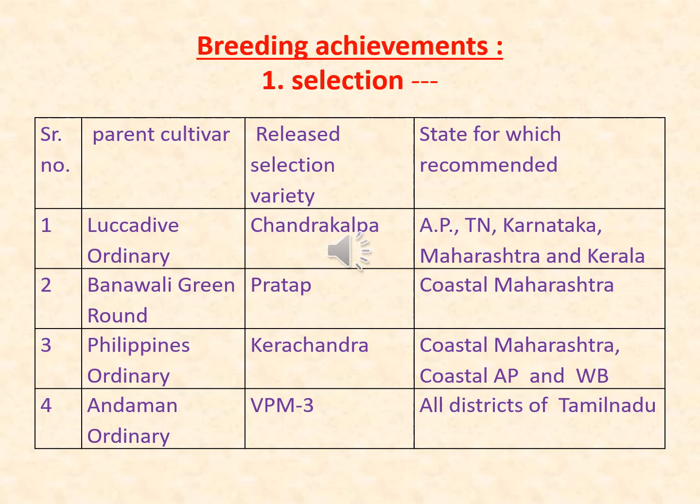Andaman ordinary is used for selection, and from Andaman ordinary, VPM3 is the selected variety, which is recommended for cultivation in all districts of Tamil Nadu.